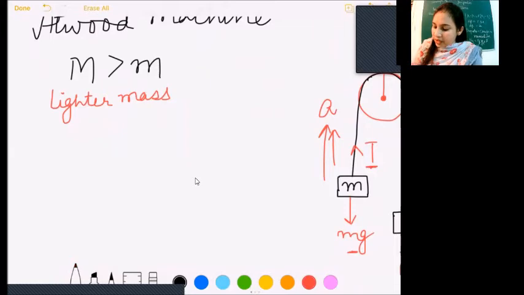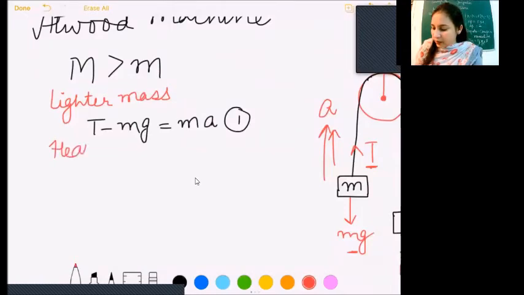So how do we frame the equation? T minus mg is equal to the net force, which is ma. Let us call it equation number 1. Now for the heavier mass, let us write the equation.